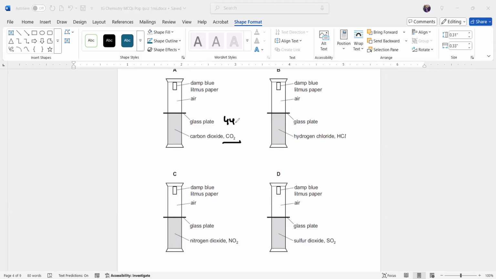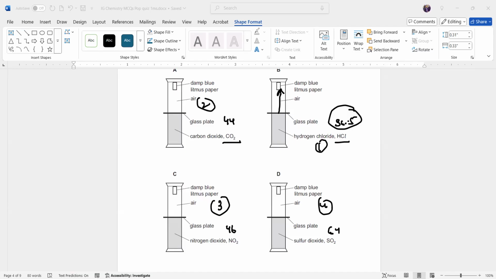Carbon dioxide is 44, HCl is 36.5, this is 46 and this is 64. So which one? Hydrogen chloride. Because hydrogen chloride is the lightest, it will diffuse much faster and cause a color change in a shorter time as compared to any other gas. The others will also cause it. So what will be the order of causing a color change? First it will be HCl. Next it will be carbon dioxide. Next, nitrogen dioxide. The last one will be sulfur dioxide.